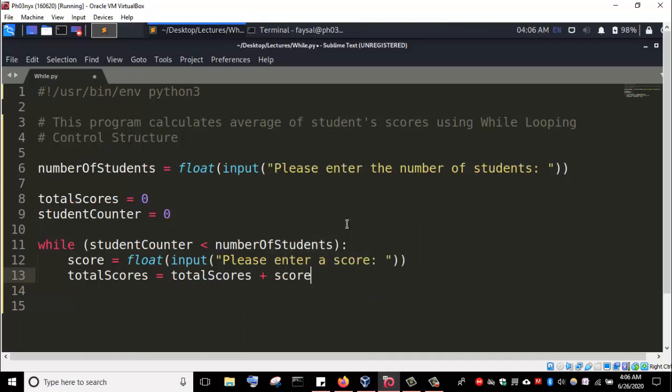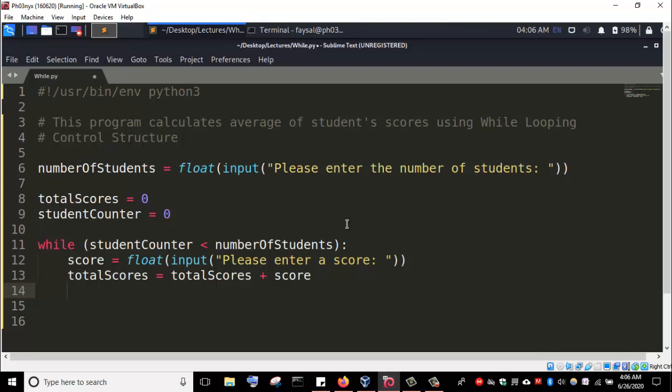This will keep accumulating the scores that the program is getting from the terminal. The initial total score is 0, so total score equals to 0 plus whatever the user of this program enters, and then it keeps on collecting the scores, adding them and assigning the result to the variable total scores.